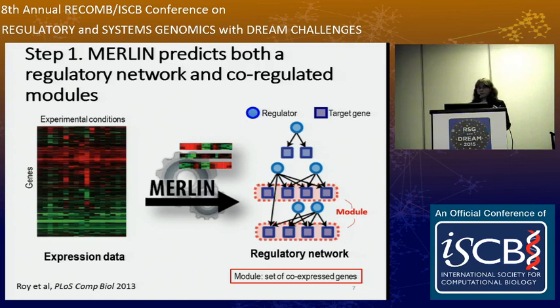MERLIN infers a regulatory module network, by simultaneously inferring modules of co-expressed and co-regulated genes, as well as individualized regulatory programs for the genes. So the genes that are in a module together are encouraged to, but not required to, have the same set of regulators.